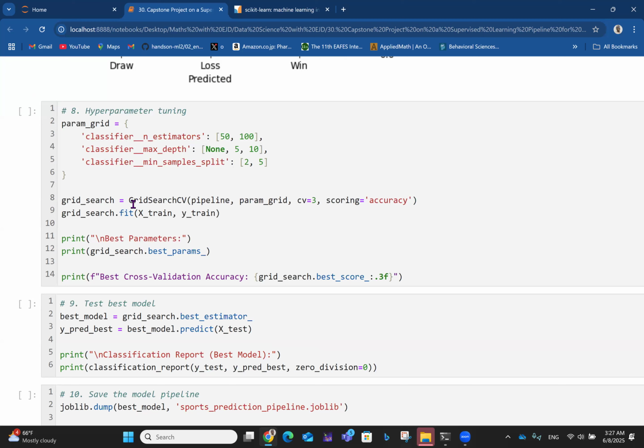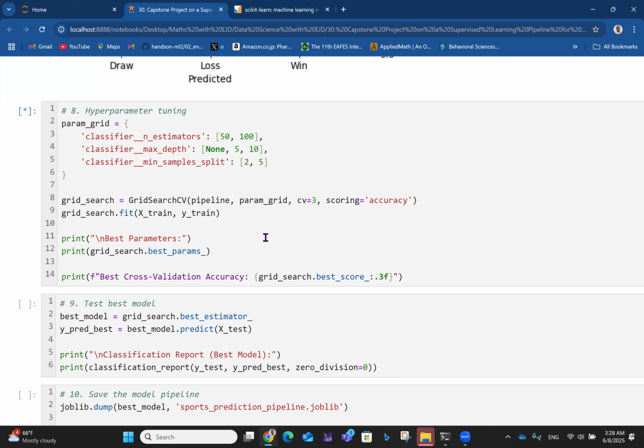Now, since we are talking about hyperparameter tuning, for grid search we do that on the pipeline with the parameter grid here. The cross validation is 3 and the scoring is accuracy. So with this cross validation, maybe we are even talking about 12 times 3, which is 36, right? Then grid search will be fit to the train data, X train, y train, and then we try to get the best parameters from the grid search, and we also get the best cross validation score.